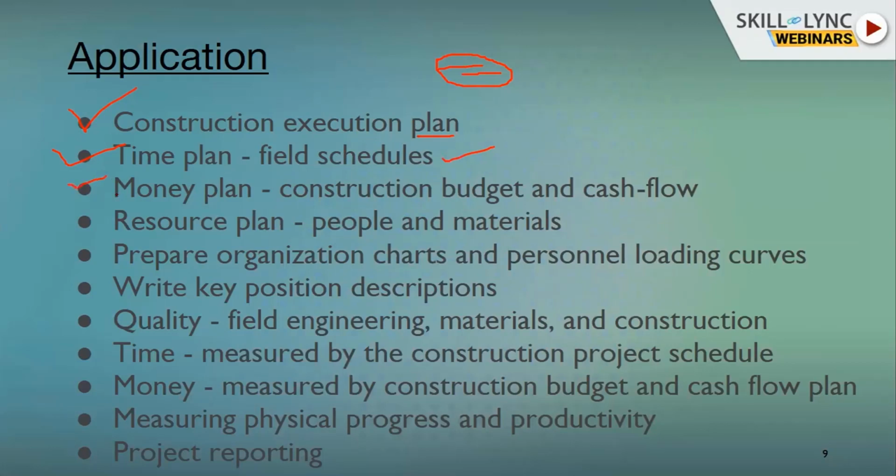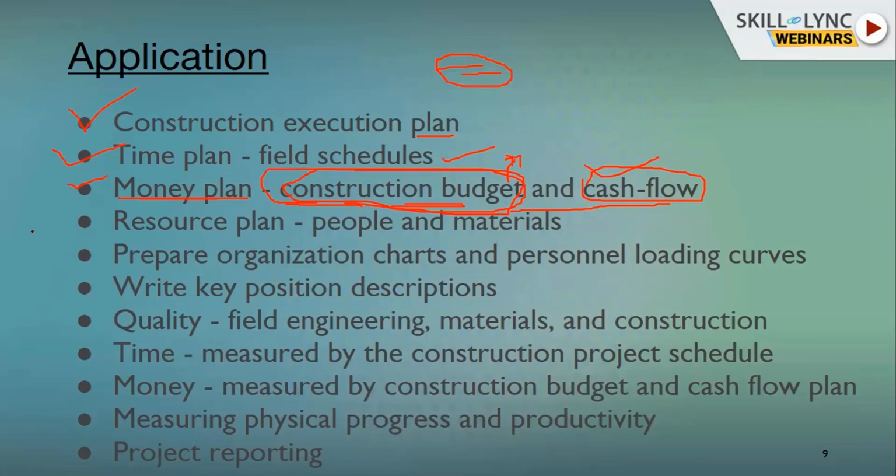We need to do financial planning as well, that is the money plan, the construction budget and cash flow. Both parts will be introduced. The construction budget is basically the amount of the project that has been initiated in order to complete the project, and that budget needs to be delivered on completion of each and every activity through the cash flow. For separate activities we need a separate cash flow.